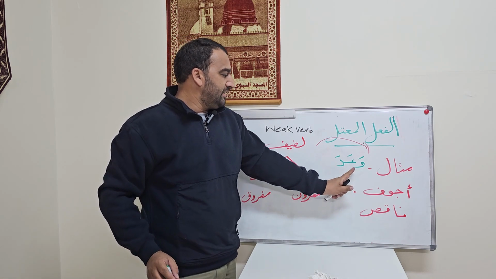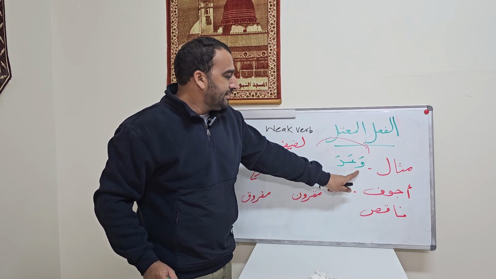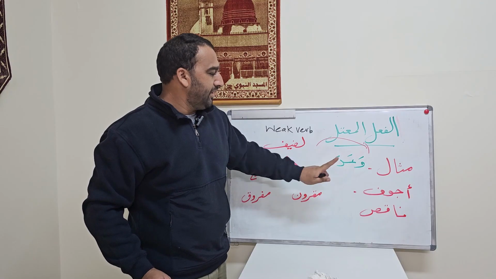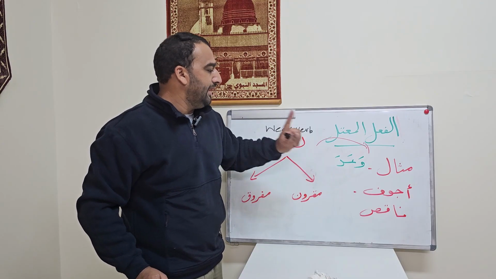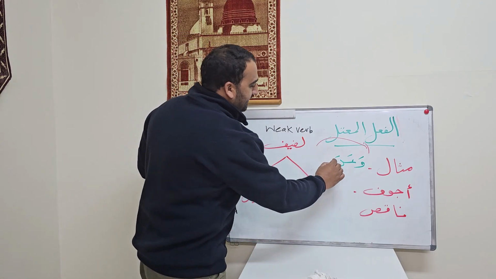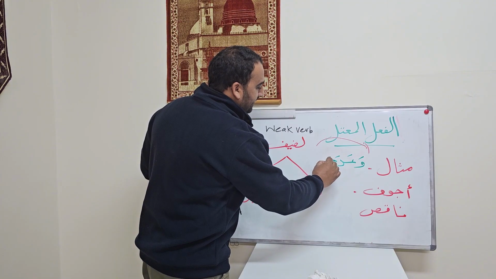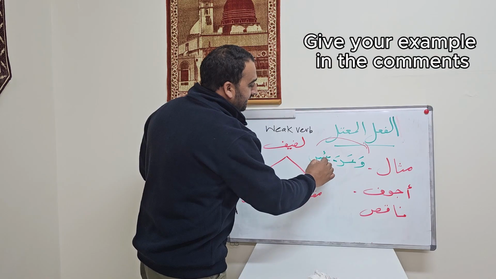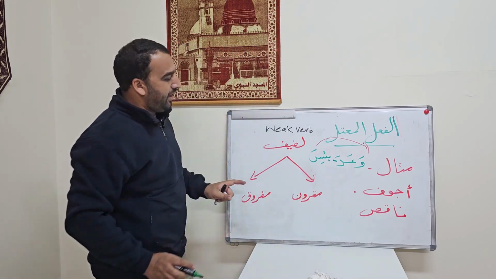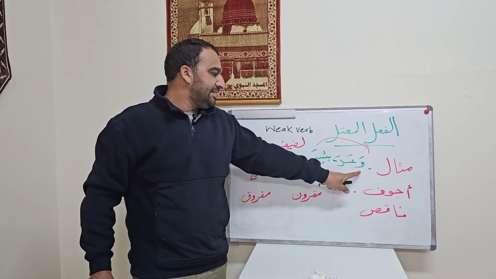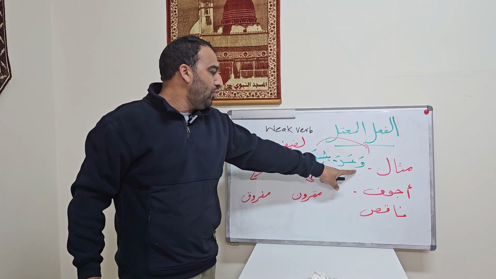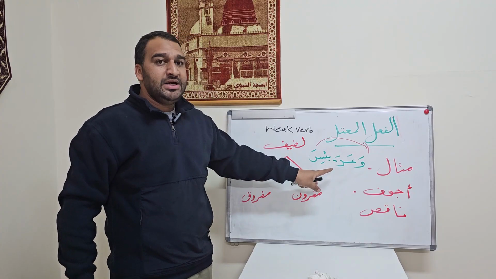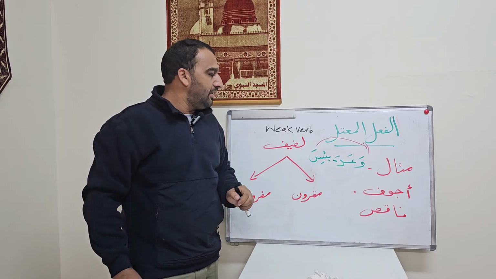In this example, you can see the weak letter waw is at the beginning. Now, is there any other example with another letter? Ya, I, sa. Okay. So we could see in these two examples, waw in the beginning and here ya in the beginning. So this type of verb is known as misal.